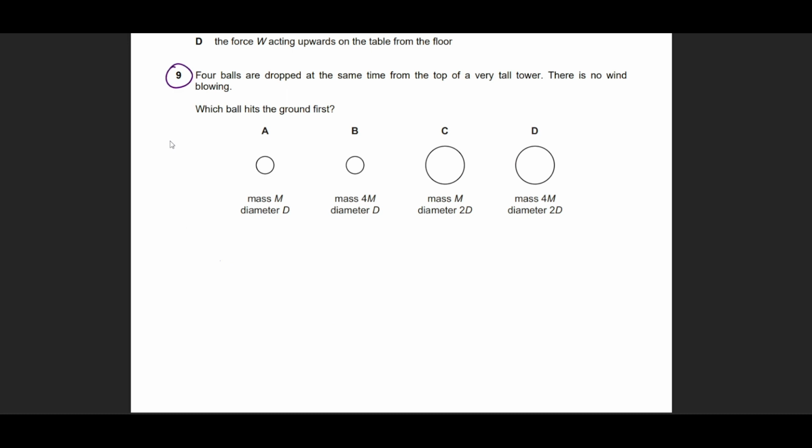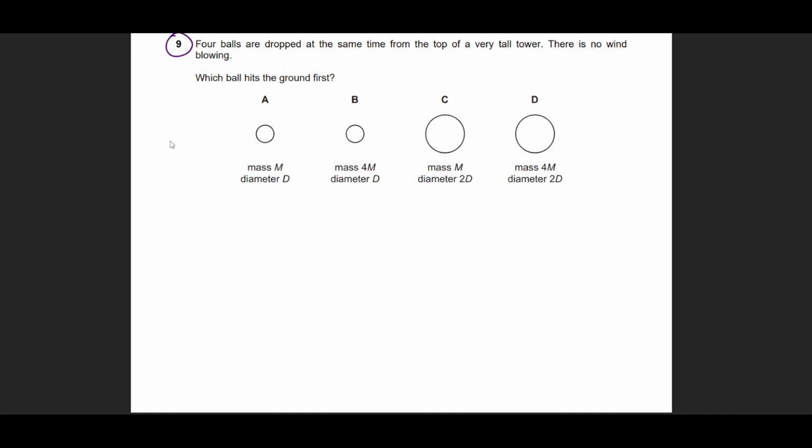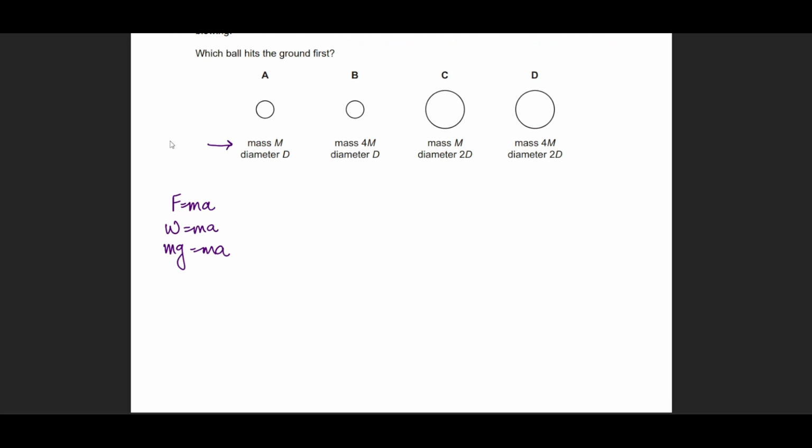Now, this question requires a bit of an understanding. He gives you 4 balls and asks which one is going to hit the ground first. First things first, let's address the issue of mass. What's the role of mass in this situation? The equation for acceleration will be F equals ma, and it would be weight equals ma, and that will be mg equals ma. So if there is no air resistance, for example, then the mass cancels out on both sides, and the acceleration comes out equal to g, which is 9.8.